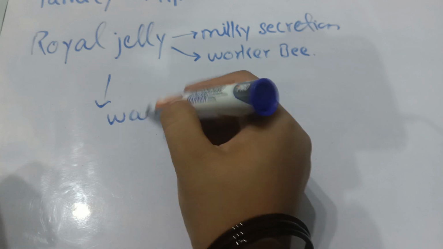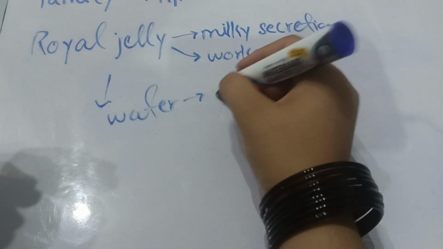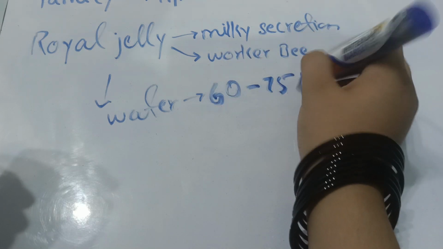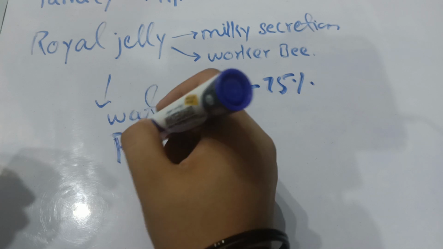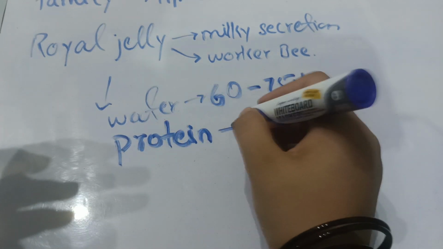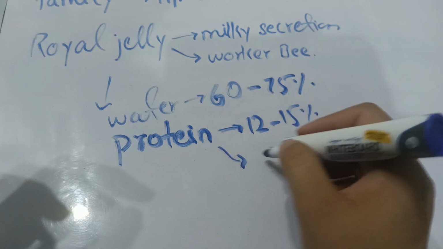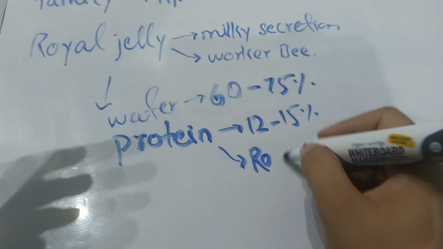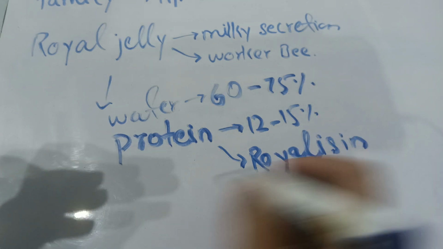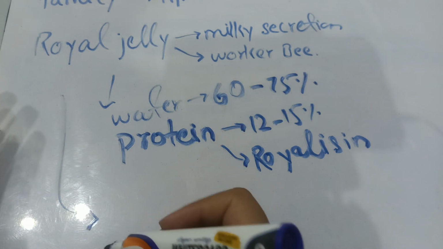So mainly it consists of water, about 60 to 75% water is present in it. And it also consists of protein. The most important, it consists of 12 to 15% of protein. And the most important protein in it is royalysin. Okay, so what is the medicinal importance of it, and why is it used?